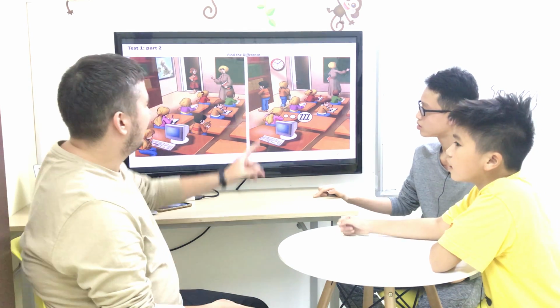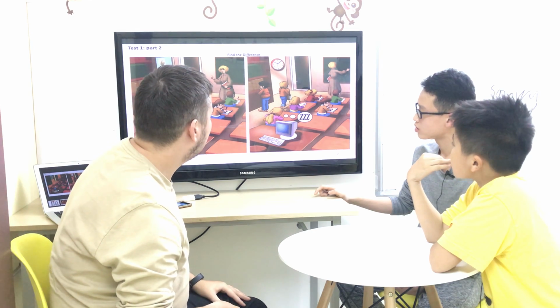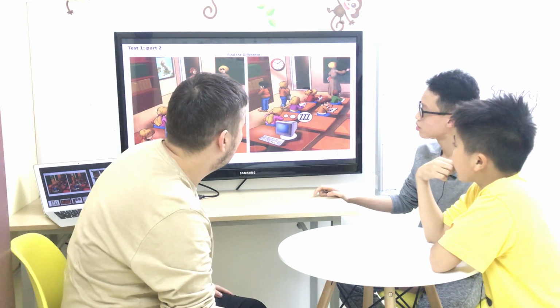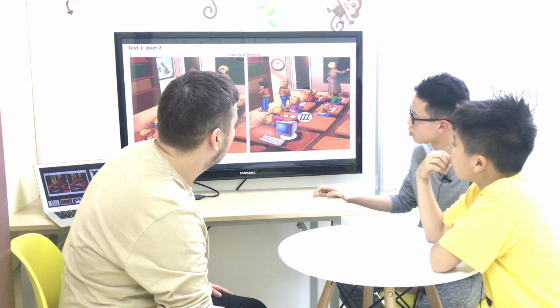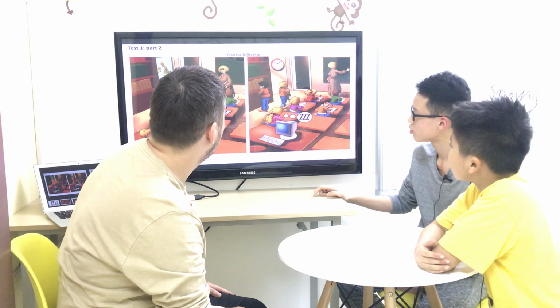All right, good. As you can see, she's holding something, right? What is it? What does she hold? A book. No, it doesn't look like a book. It's a bag. Yes, I think so. It's a bag, a school bag, right?